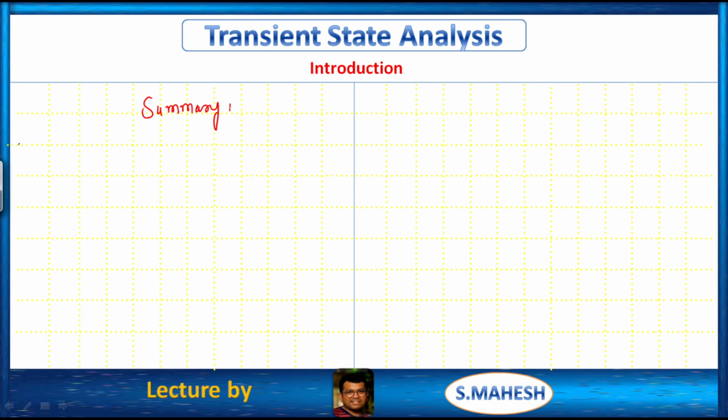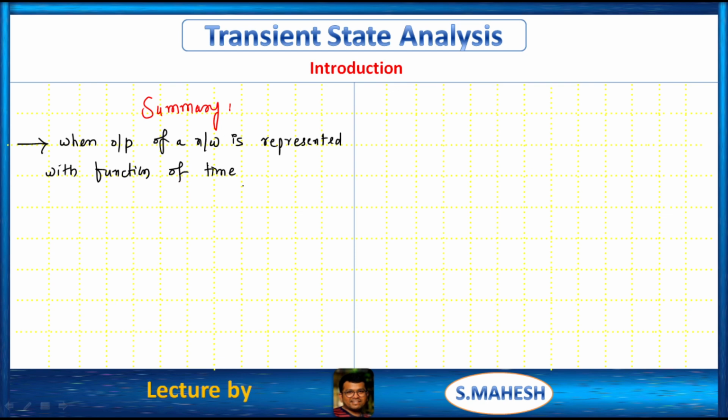First point: when the output of a network is represented as a function of time, ultimately we are dealing with time domain analysis, then it is said to be time domain analysis.